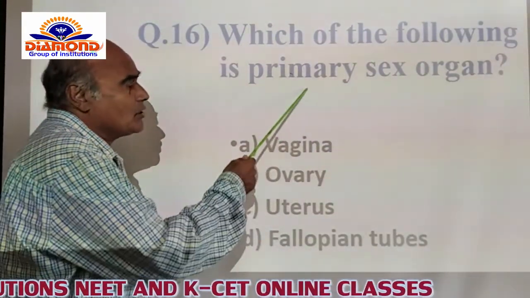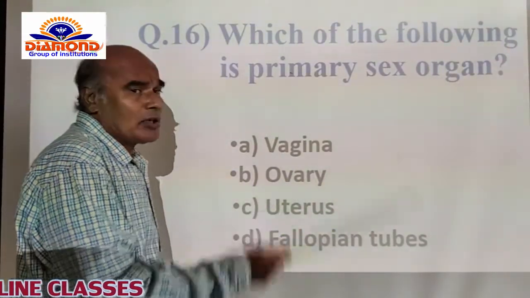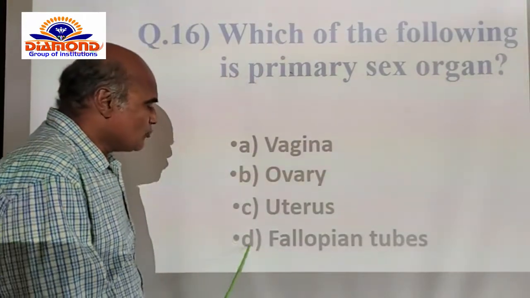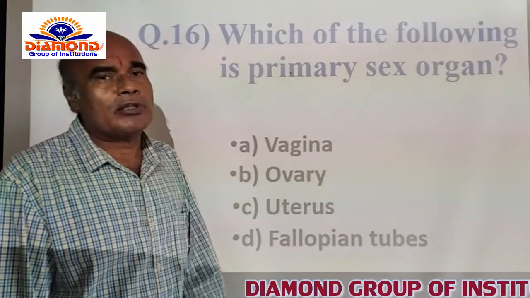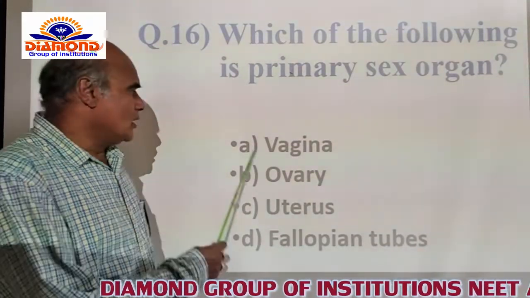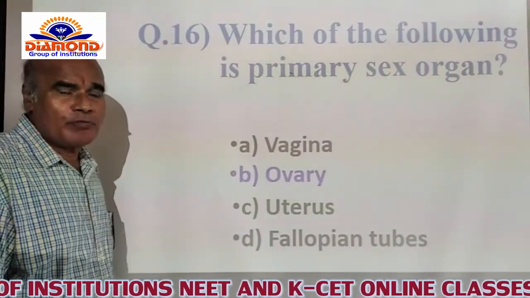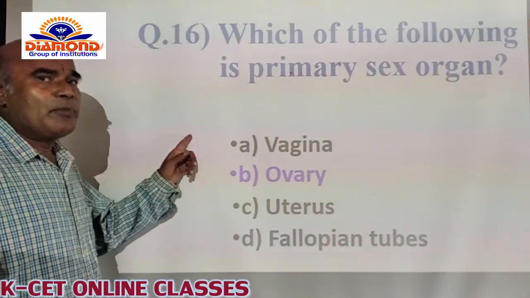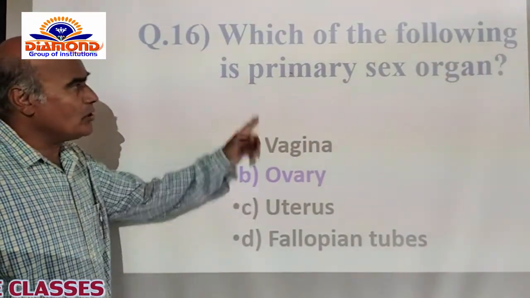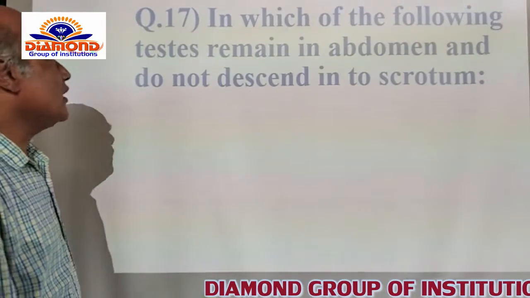Now the B option is correct for this, whereas C is the uterus. Uterus is one part of the female reproductive system. And after that D is the fallopian tube. The fallopian tubes are also one part of the female reproductive system. In case of A, B, C, D, A, C, D are the important parts of the female reproductive system. They are not considered the primary female sex organ, and only the ovary is the primary female sex organ. That's why the B option is correct for this. Now we go for the next question.